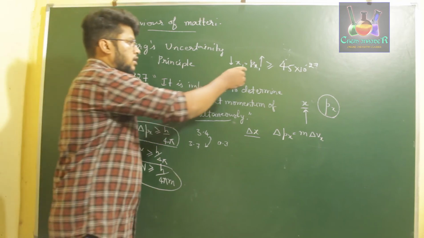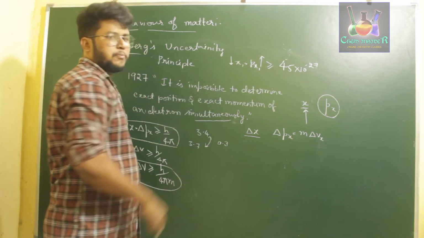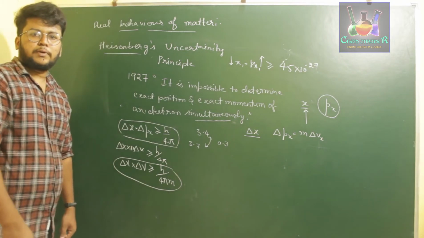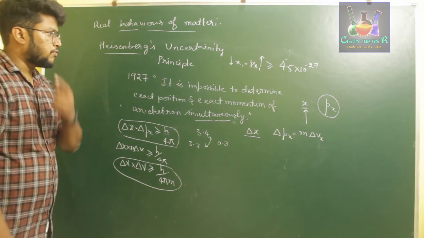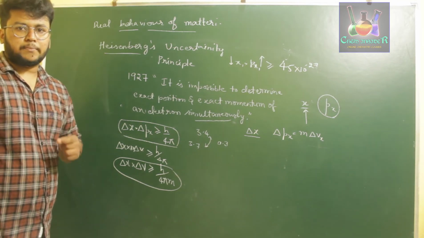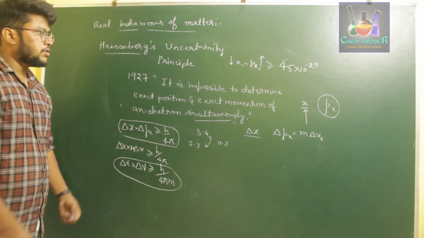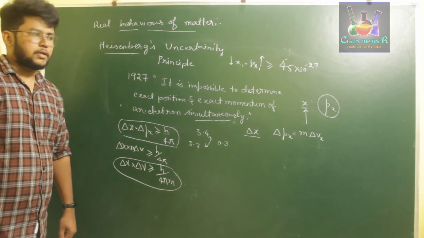If you consider px as an exact value, automatically the position of the electron will be of a different region. So therefore, position and momentum cannot be determined exactly and simultaneously for an electron. So this is about the uncertainty principle.